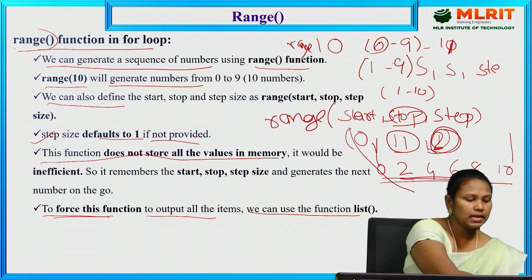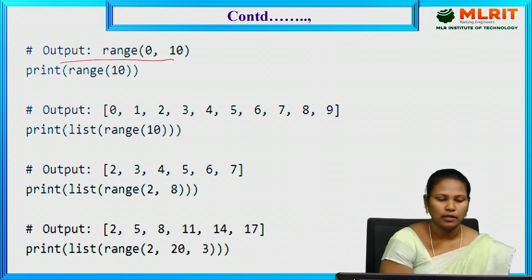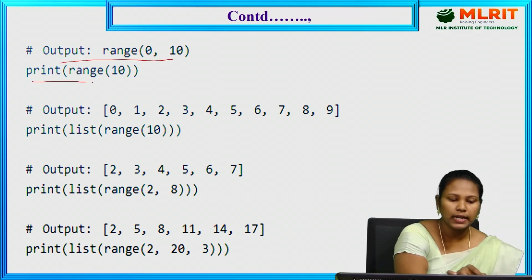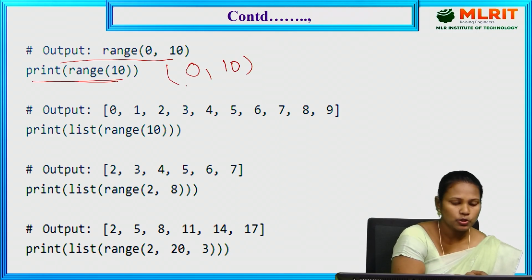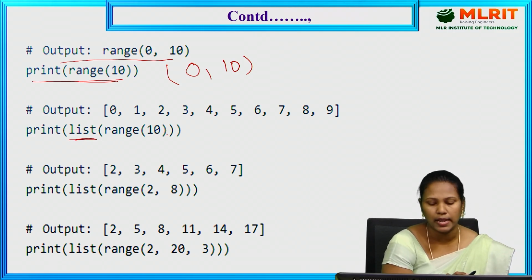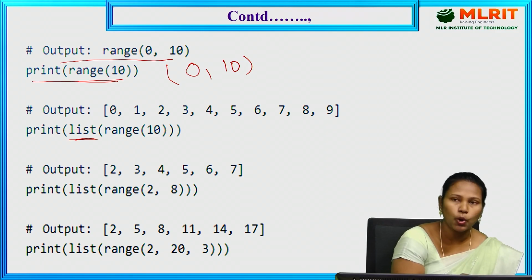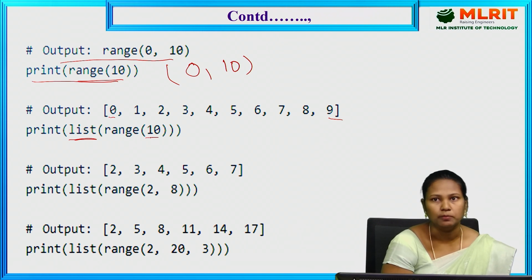See examples for the range. First one, range of 0, 10. So print range of 10. The range of 10 is 0 to 9. If you want to see the values of the range, we have to give list. Then only it displays all the values here. So print list of range of 10. It starts from 0 to 9. The 10 is the stop value. Up to that it prints all the values.